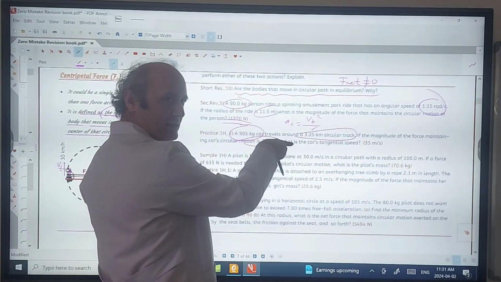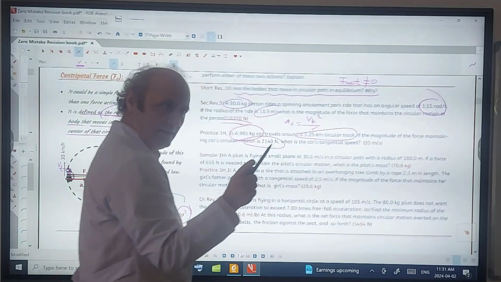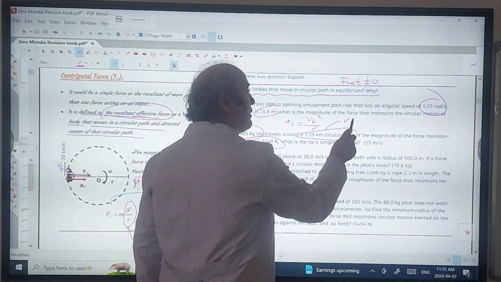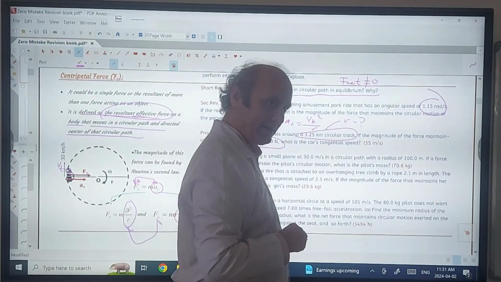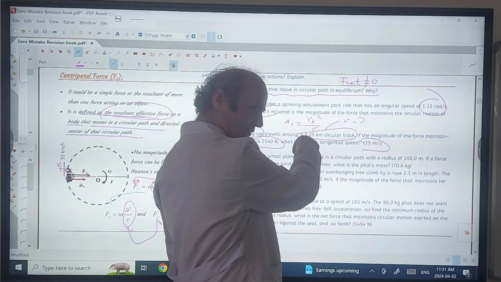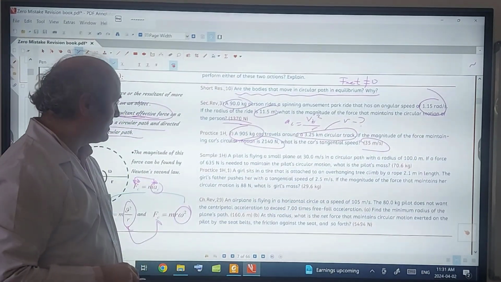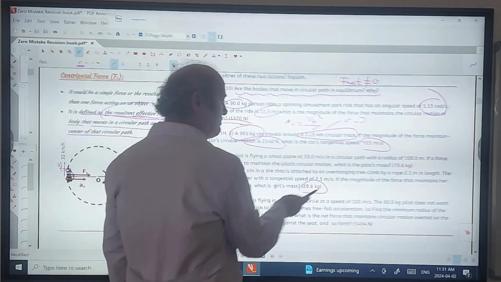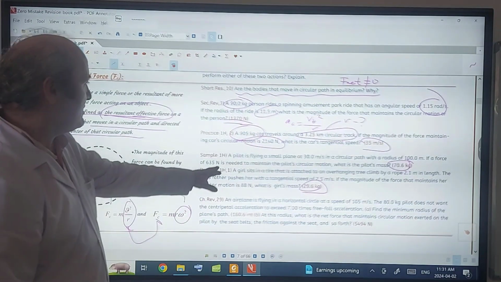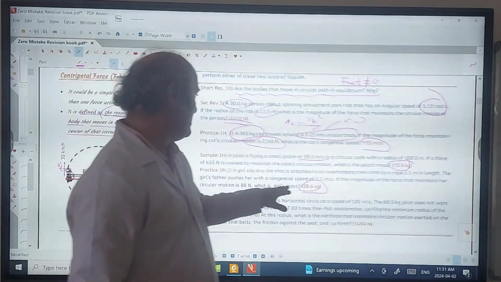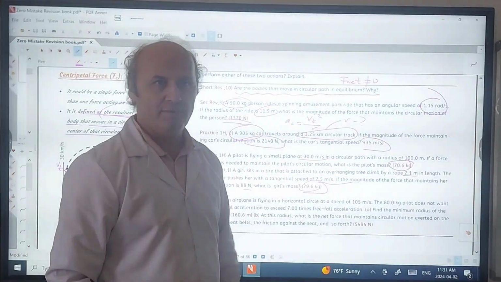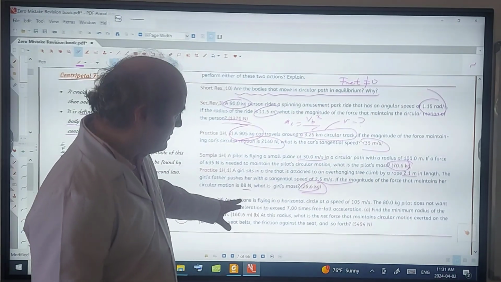In here, Fc is given, m is given. This is the point: a 3.25 kilometer circular track. It is the length of the circle, not the radius. From here, we will first calculate 2 pi R, then after that, we will find Vt. In this problem, all these parts are important. Don't write this as R. In the other two problems, masses are asked in both of them. In the equation, m is the unknown. Vt is given, R is given, force is given, mass is asked.